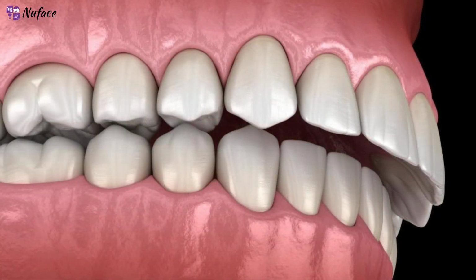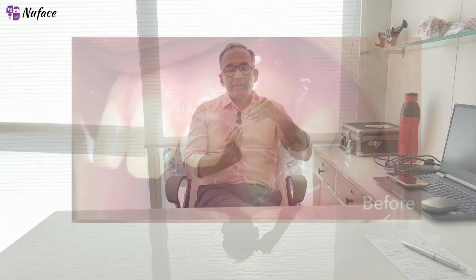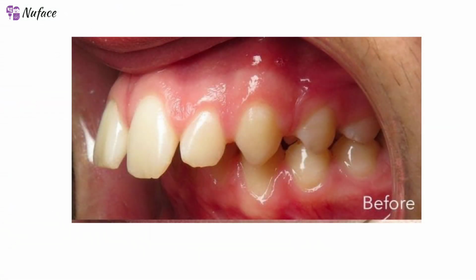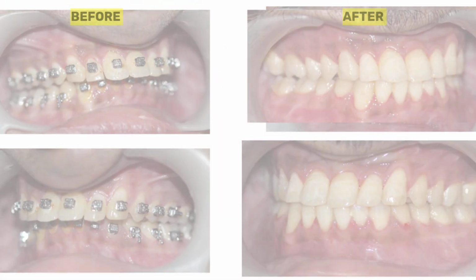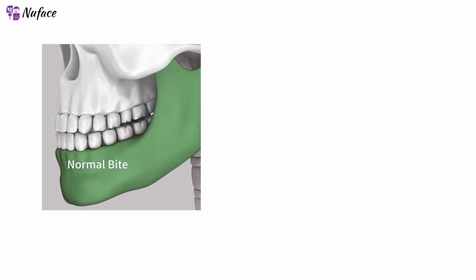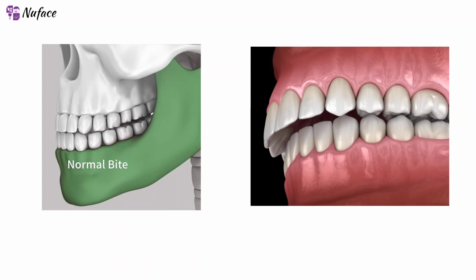Overbite is one of the most common bite issues in which the upper front teeth overlap the lower front teeth more than normal. The normal overlap is around 2 to 4 millimeters. In case of overbite, it is more than 4 millimeters. Any overlap beyond 4 millimeters is called overbite.